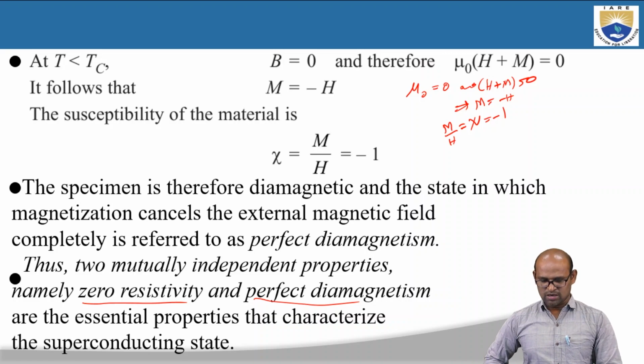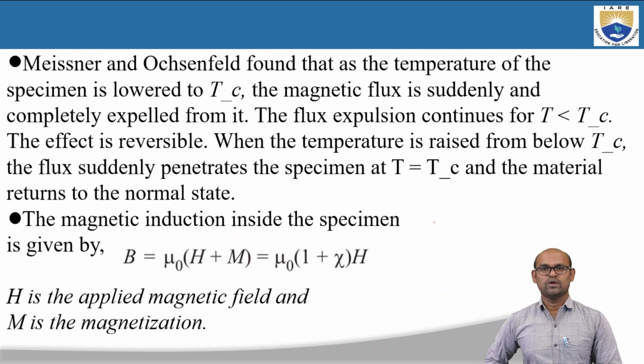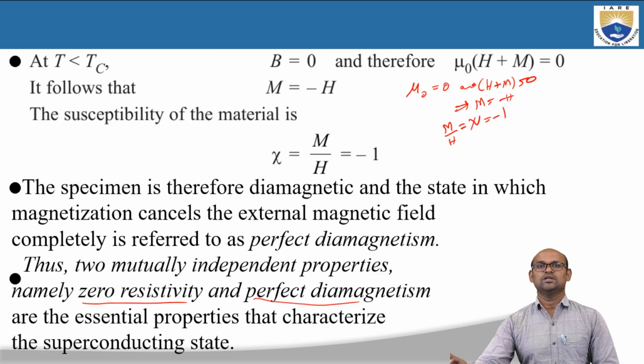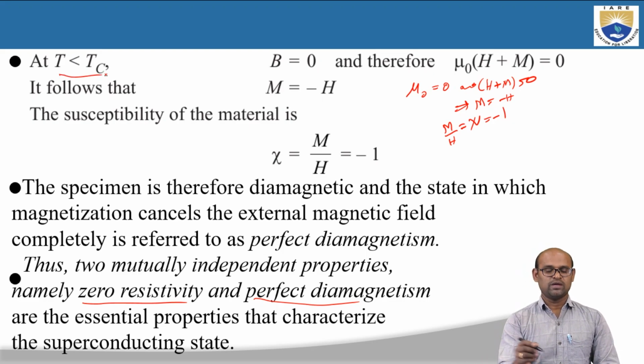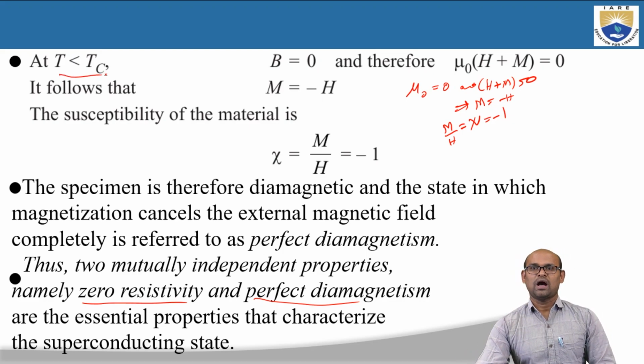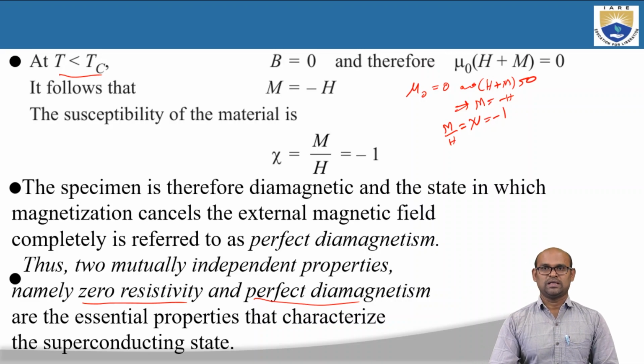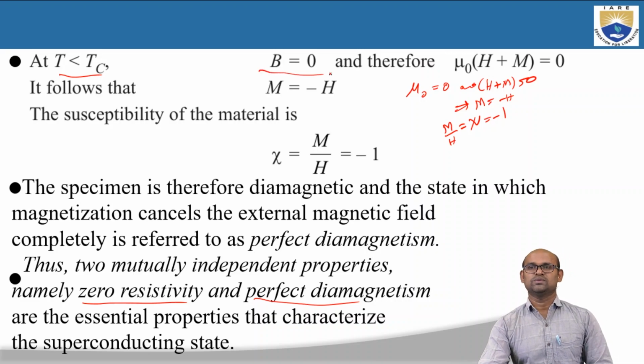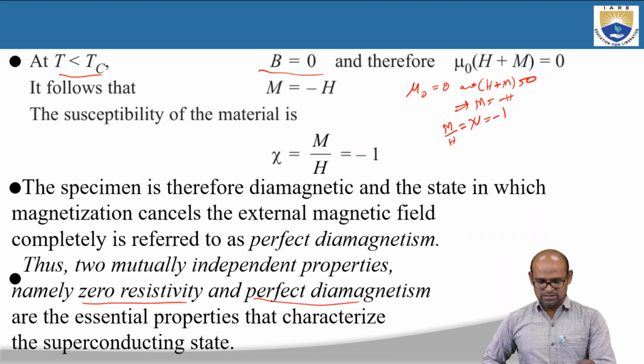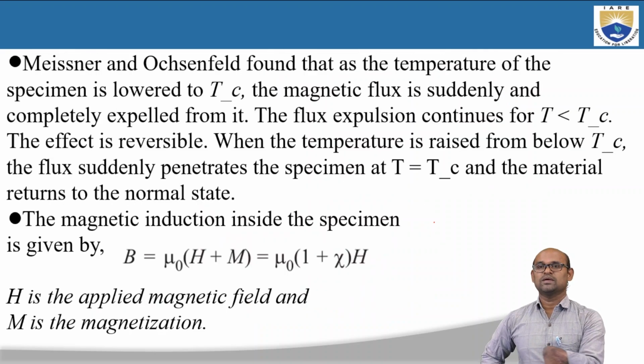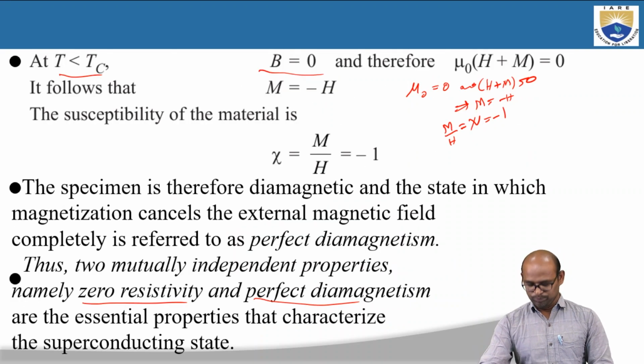So then you can start from this formula of B is equal to mu naught into H plus M, and then you can write this equation like mu naught into 1 plus chi into H, and when T less than Tc, so it's very important, when T less than Tc, all the magnetic flux lines are expelled. So that is the reason why B is equal to 0. Because B is equal to 0, mu naught into 1 plus chi into H is also 0, or mu naught into H plus M is also 0.